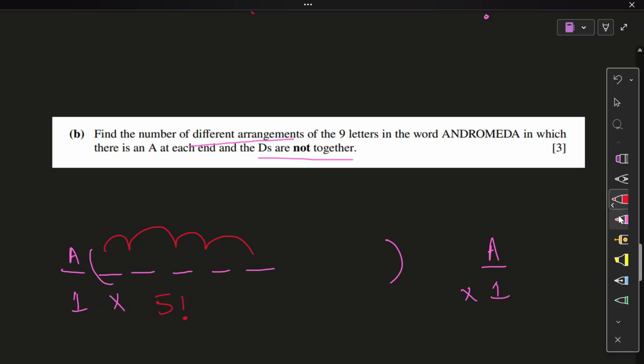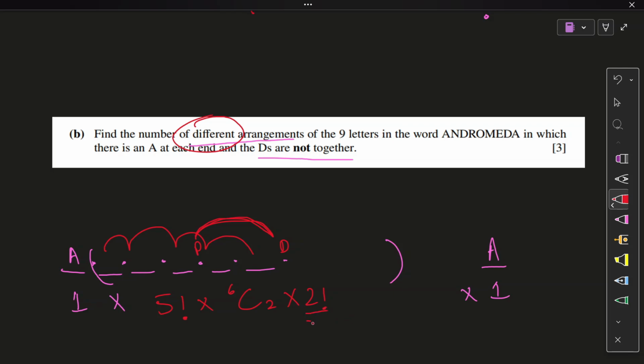Now unlock the positions. How do we unlock positions? We think about the first one, everything in between, and the last one. So how many did we unlock? We unlocked 1, 2, 3, 4, 5, 6. We unlocked 6. Out of that, how many will be covered? 2 will be covered, and a 2 factorial for them to move around. But keep in mind, these are D's. They cannot move about their own position without repeating themselves, and we're talking about different arrangements.